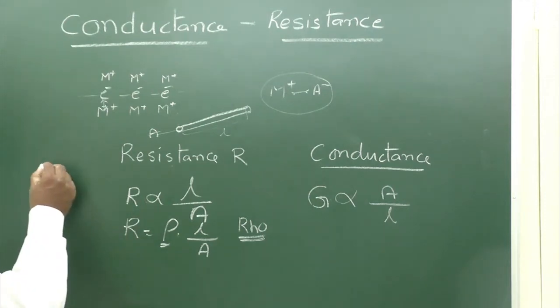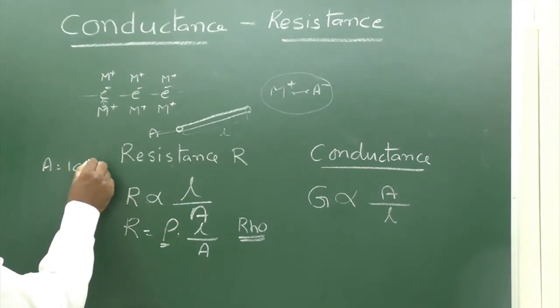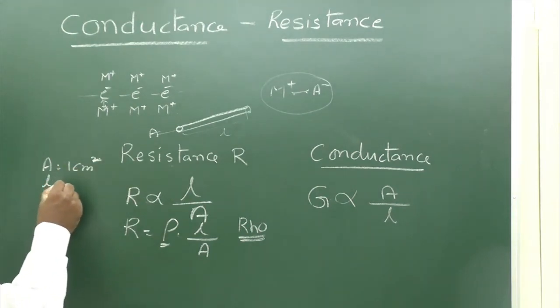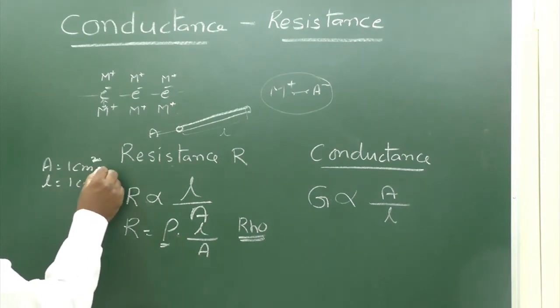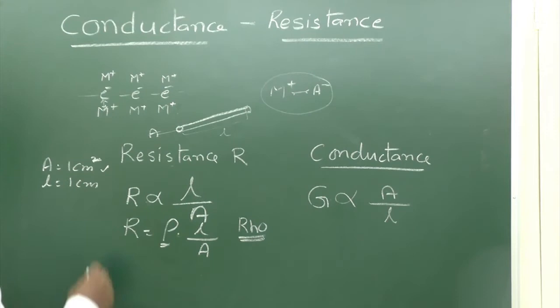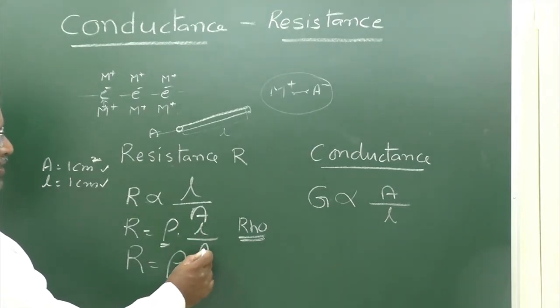If cross section area A is 1 square centimeter and the length of the conductor is 1 centimeter, that is, 1 unit area and 1 unit length, the conductor's resistance R is equal to rho, because L is equal to 1 and A is equal to 1.